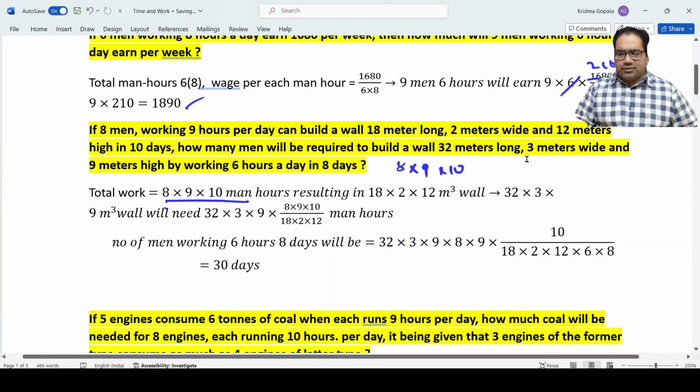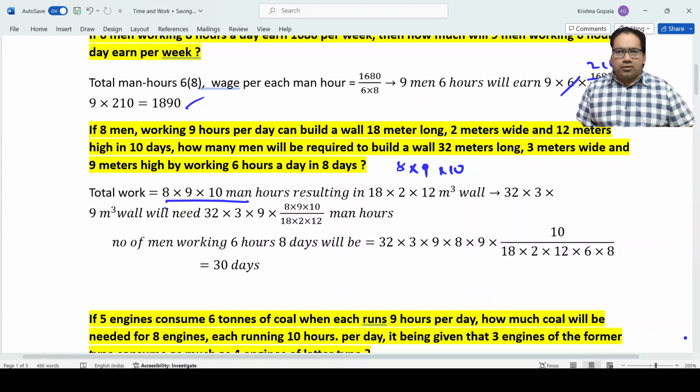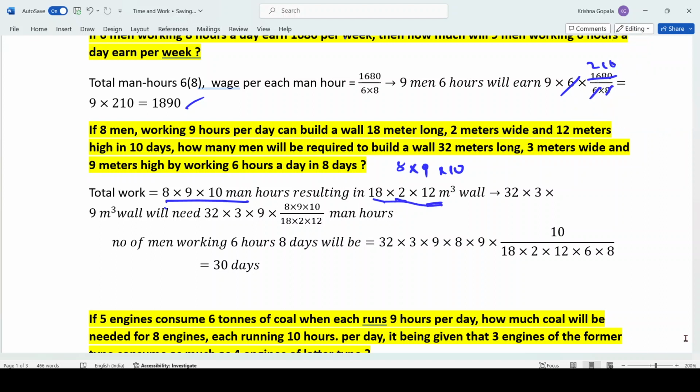Now what is the output that they have got? The output is they constructed this 18 meter into 2 meter into 12 meter wall. So what is the volume? This is the volume, right? 18 into 2 into 12 meters. This is the wall that they have constructed. 8 into 9 into 10 man-hours they worked and they constructed 18 into 2 into 12.